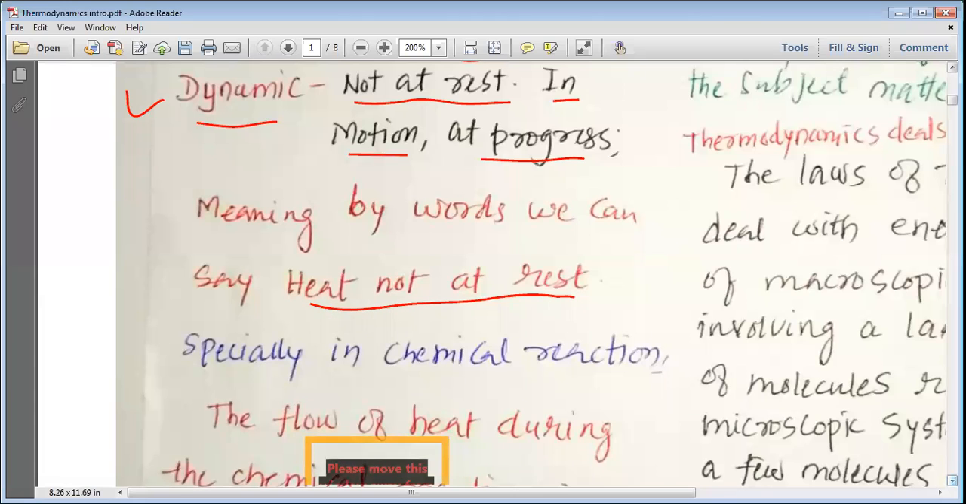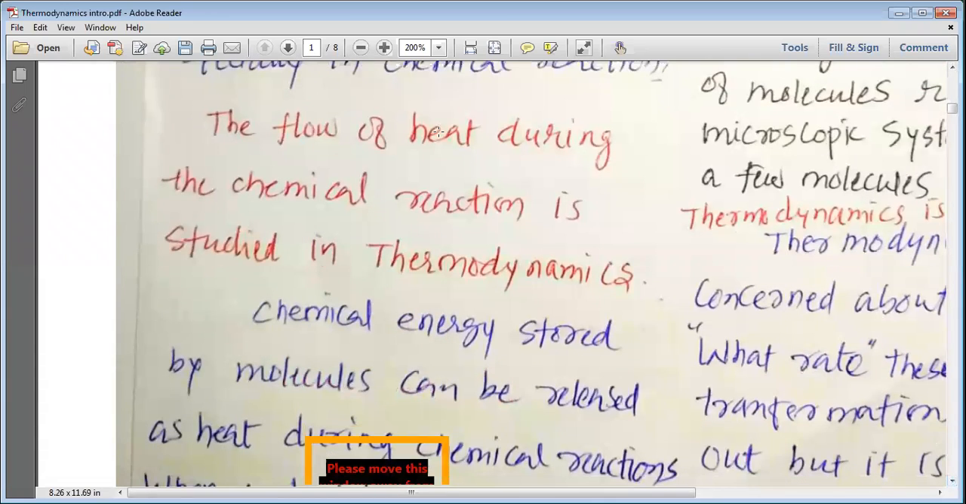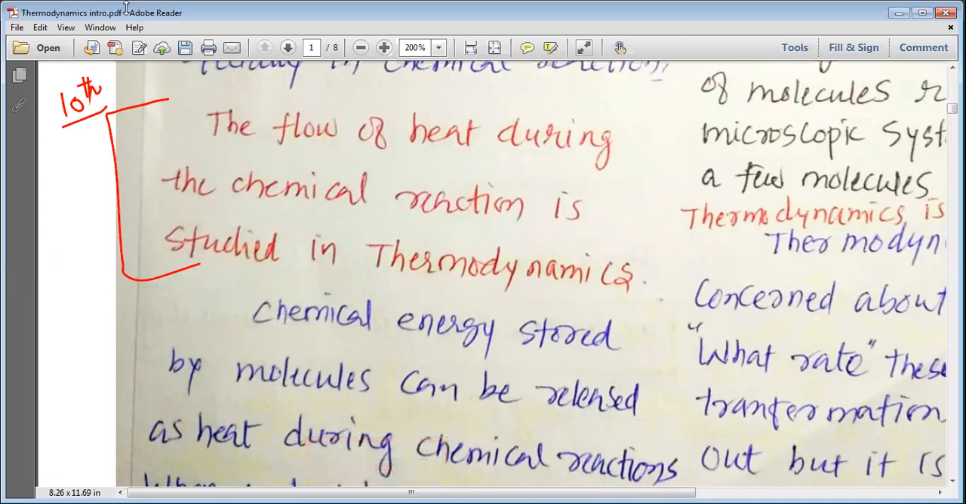Especially in chemical reactions, the flow of heat during the chemical reaction is studied in thermodynamics. In the 10th standard, my dear students, you might have studied about exothermic and endothermic reactions.